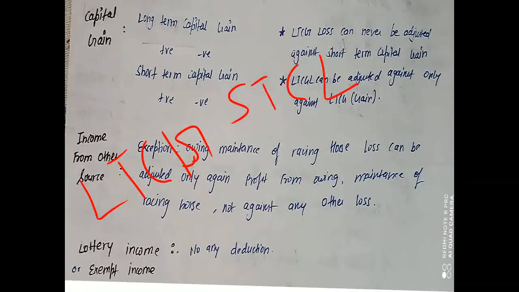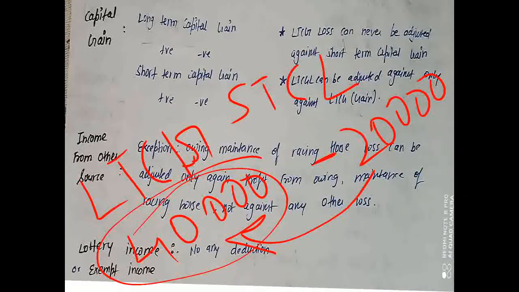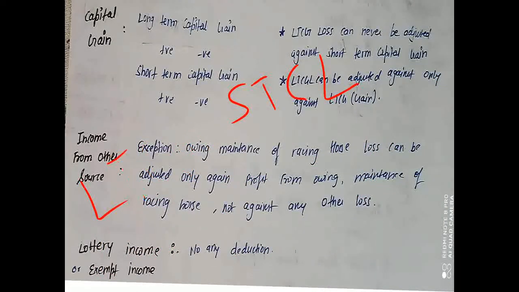Suppose I'm having a 40,000 long term capital gain, and a loss of 20,000 short term capital loss. We will set it off against the 40,000. That means in the outer column we can show the profit of 20,000 which will be taxable in the current year.